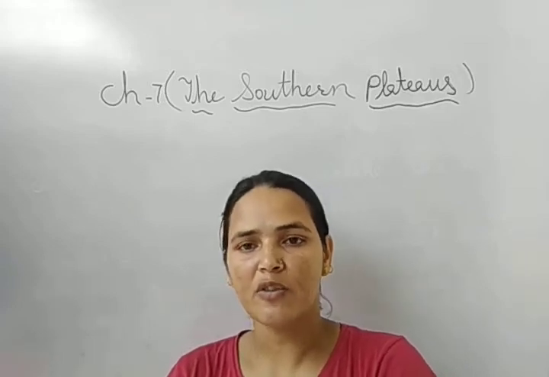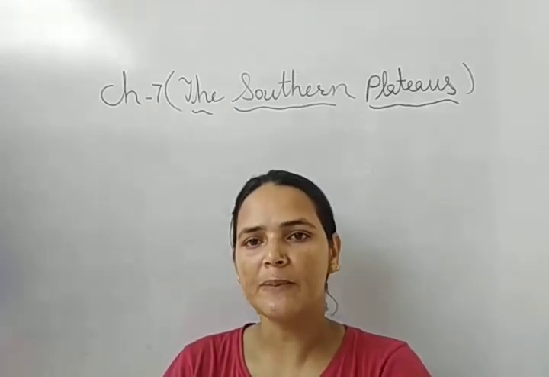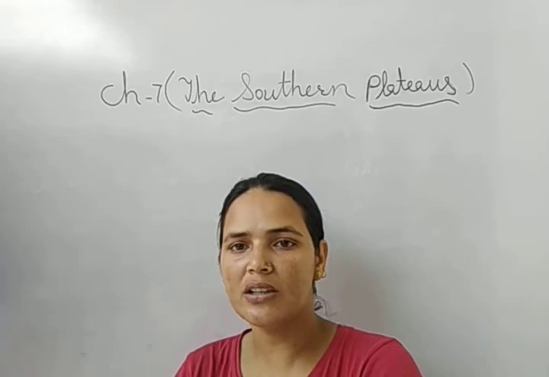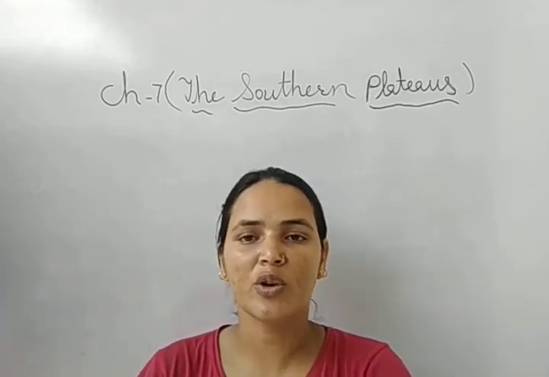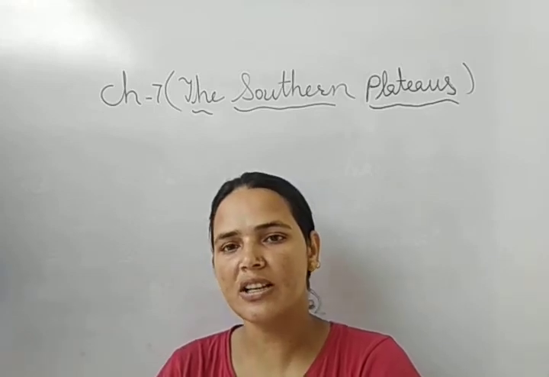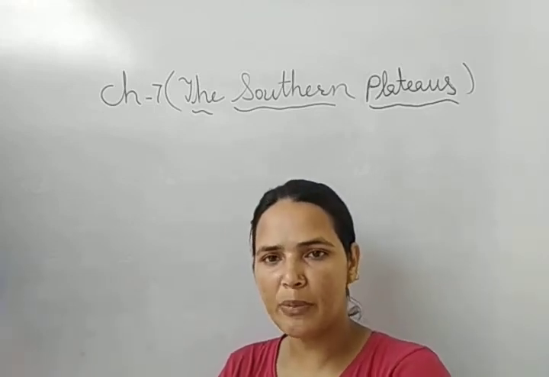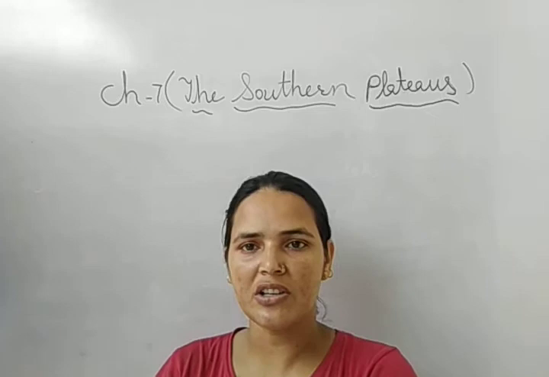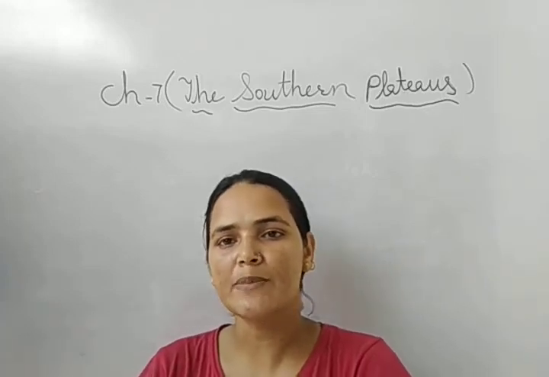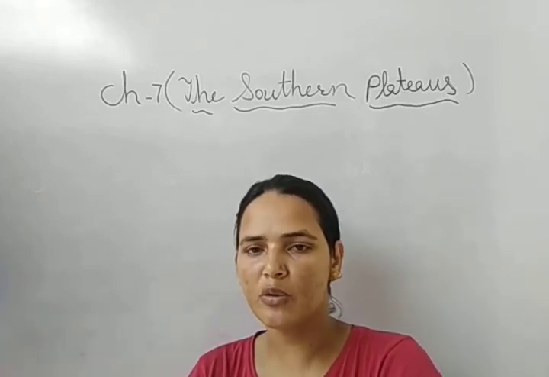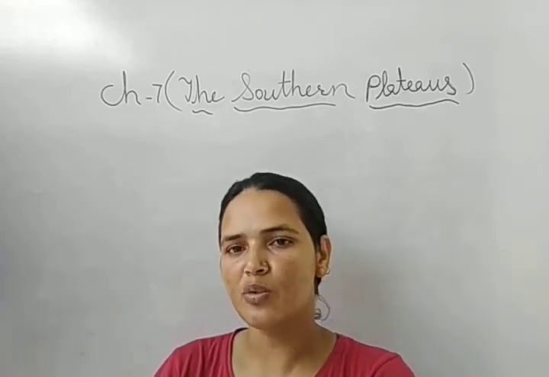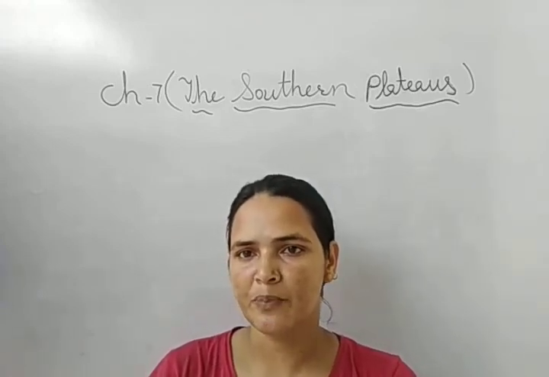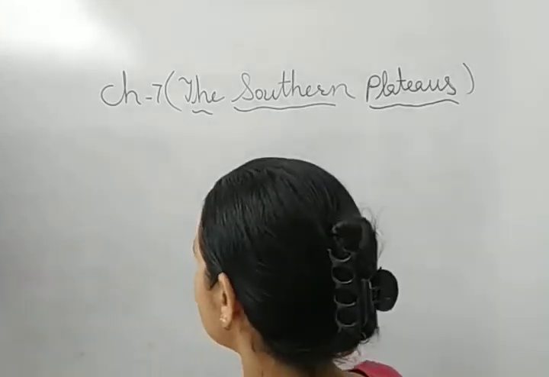After that, the rivers that flow in this region: Narmada, Tapi, Krishna, Kaveri, Mahanadi, Godavari. Godavari river is known as Dakshin Ganga. After that, the climate, natural vegetation, wildlife, and the types of soil found in the southern plateau. So all these topics we have already discussed in this chapter. Today we will revise the question answers. So let's discuss the question answers.